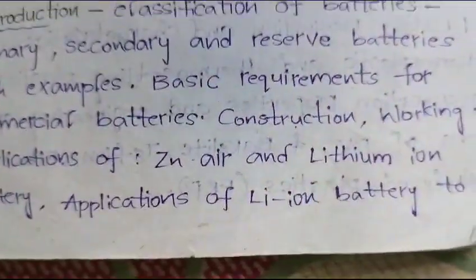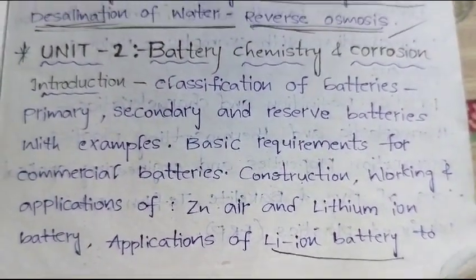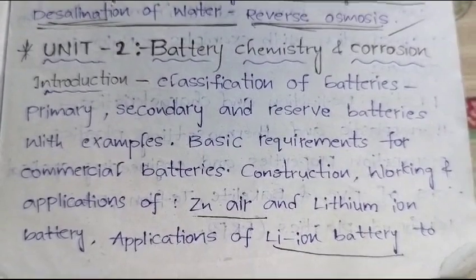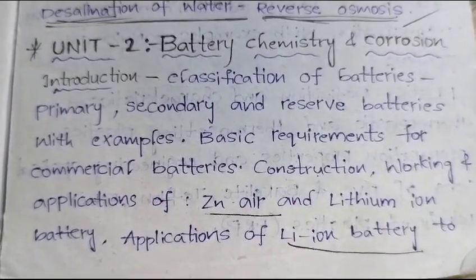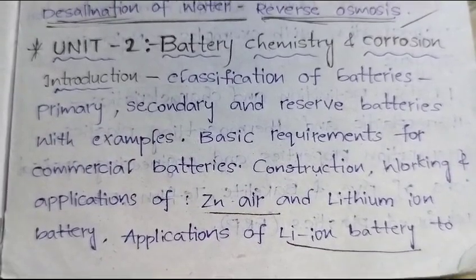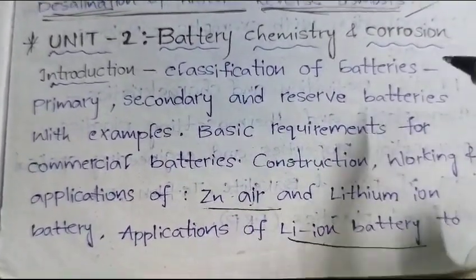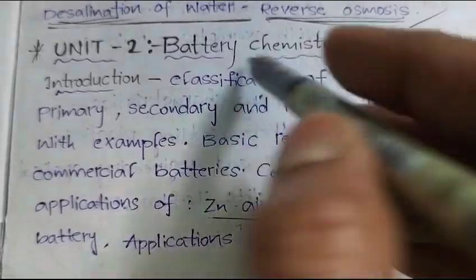Look into the battery chemistry. In battery chemistry, lithium ion battery question is important. Next, zinc air battery. These are the most important questions. So to get the idea about what is a lithium ion battery and zinc air battery, we need to look into the introduction part.